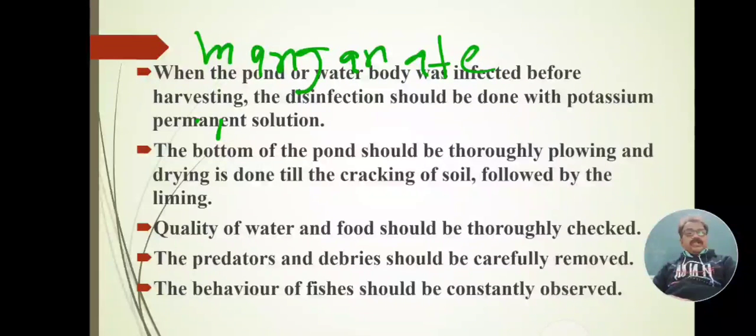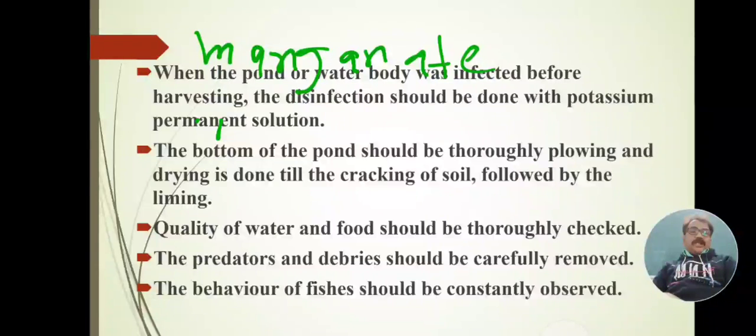Experts who have knowledge about water quality should continuously check the quality of water, and the food which is supplied to that water body, that tank, should also be checked regularly. That food may be supplementary food or natural food, and it should be checked by an expert person. This helps control and cure fish pathogens or diseases.